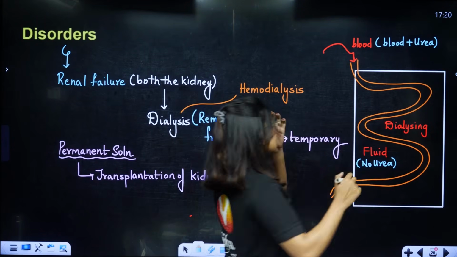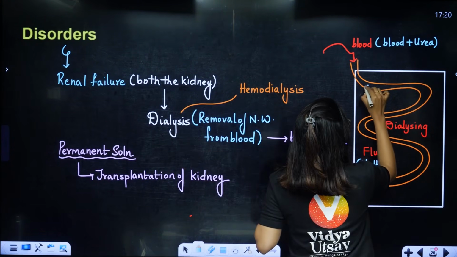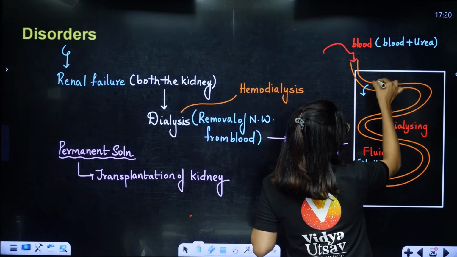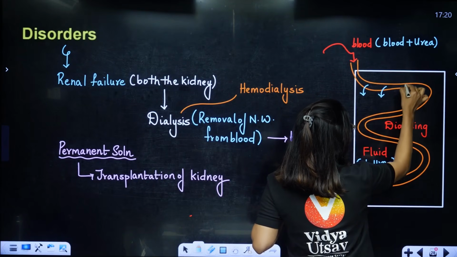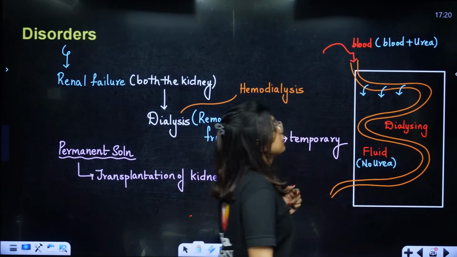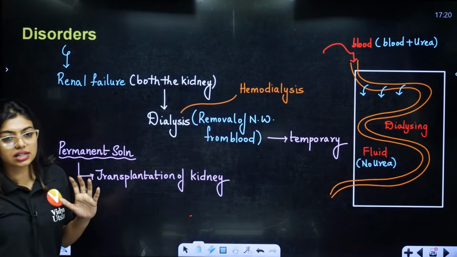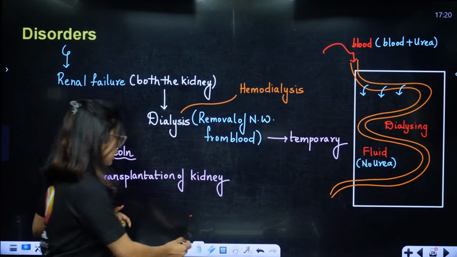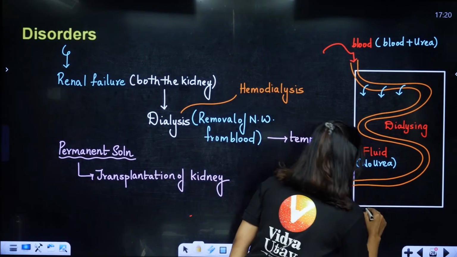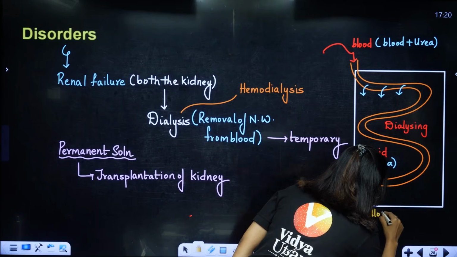Now what will happen, students? As the blood is coming, the urea or the nitrogenous waste will move from a region of higher concentration to a region of lower concentration, and this way we will be able to purify the blood. Is this understood? So it is a very simple process where we are again using a diffusion type of setup.